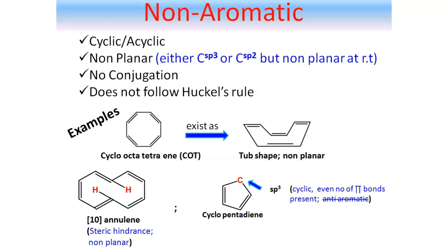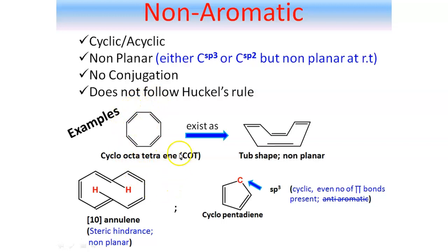And what about other points? If sp2 hybridized carbon atom is present, still it can behave like a non-planar system at room temperature. How? Let me explain this with the example. So we are taking cyclooctatetraene, that is COT. Apparently the system seems to be planar because all the carbon atoms are sp2 hybridized here.